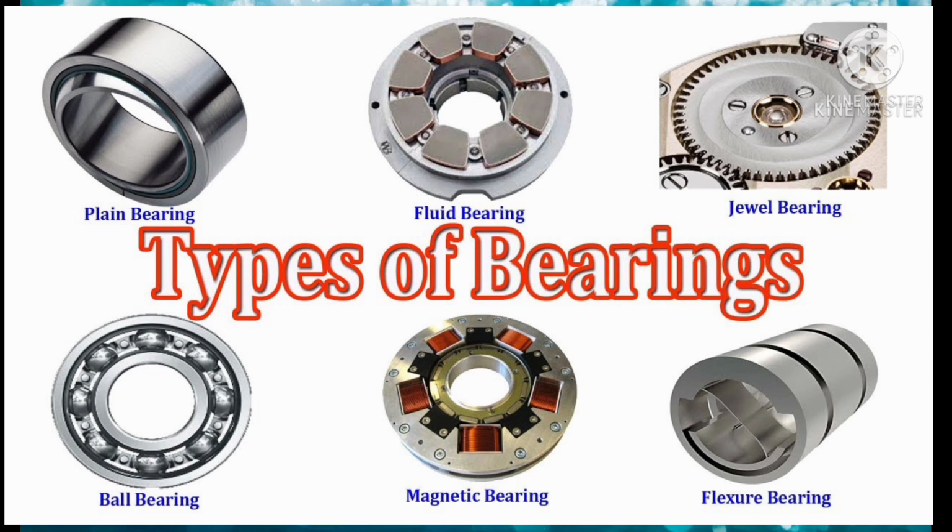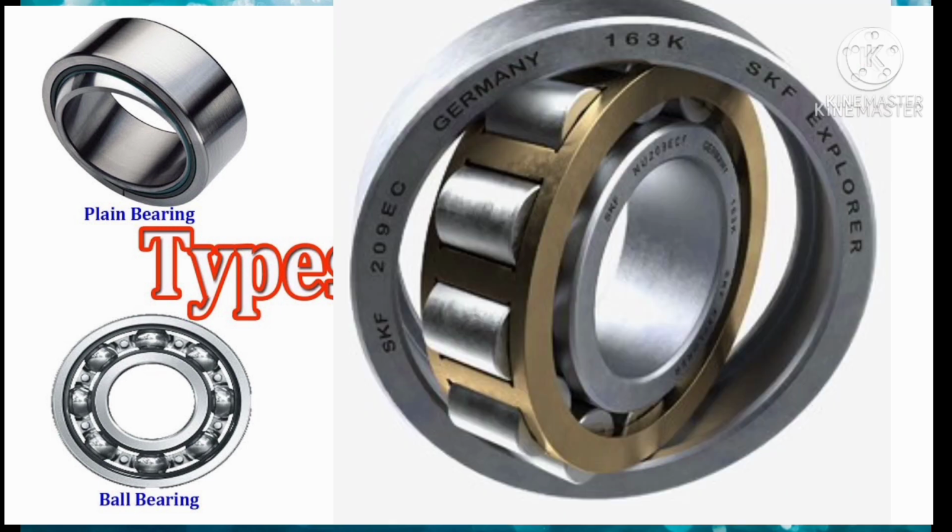There are three types: plain bearings, roller bearings and ball bearings. See the diagram for the types of bearings. Plain bearings are used for the crankshaft, ramming, camshaft and connecting rods. See the image of the ball bearing. Ball bearings take both loads, radial loads and thrust loads.